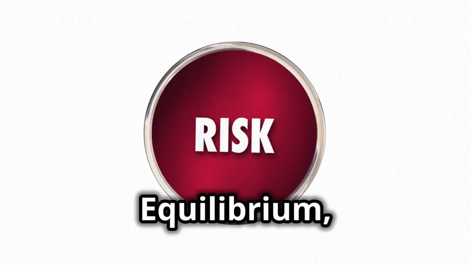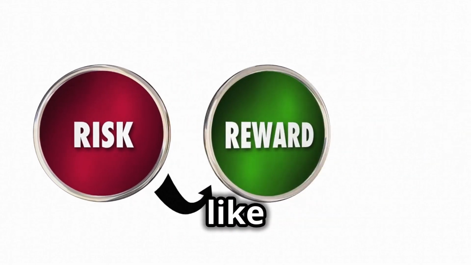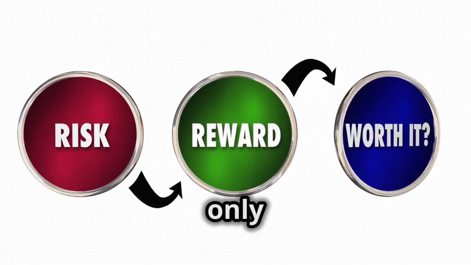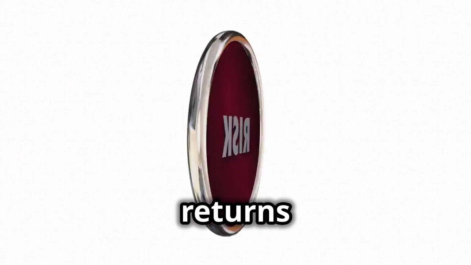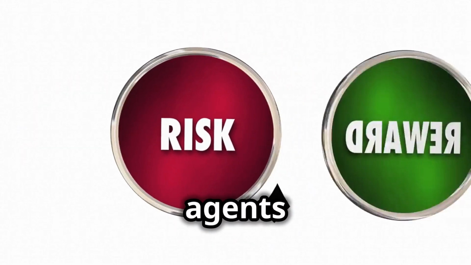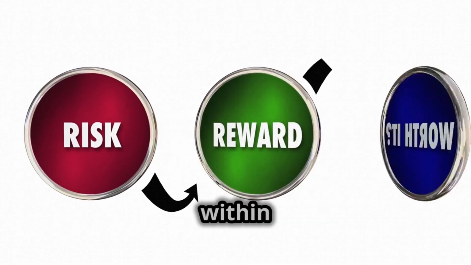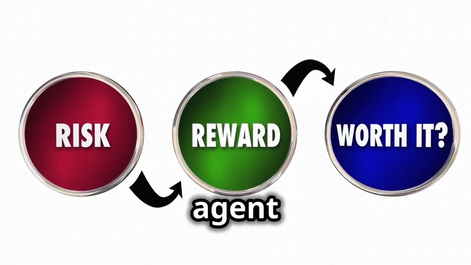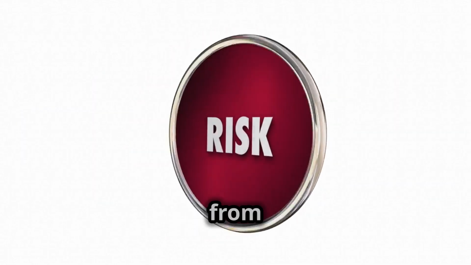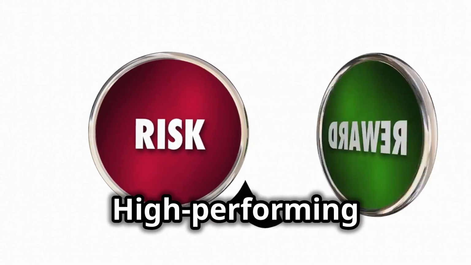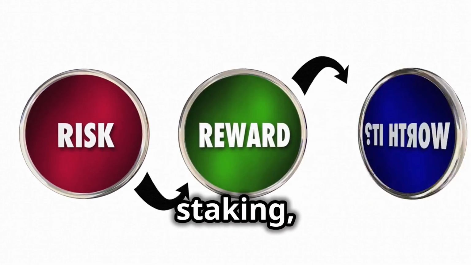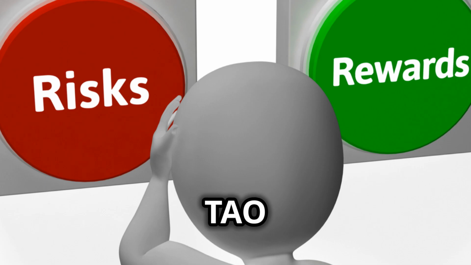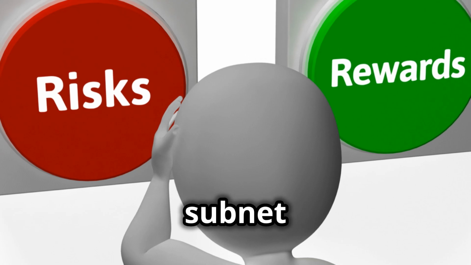In terms of Nash Equilibrium, rational participants like validators and subnet owners will only stake and interact where their returns outweigh risks. AI agents earn emissions based on their performance within subnets. The better an agent performs, the more TAO it receives from the subnet pool. High-performing AI agents attract more staking, which in turn drives dynamic TAO emissions proportionally to subnet reserves.